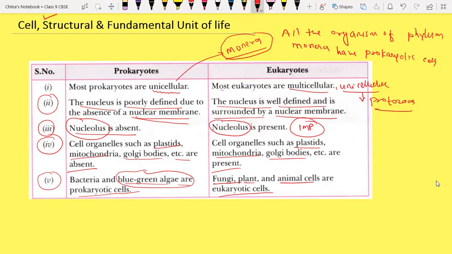I think Nihar was about to add one point here. Yes, Nihar. Sir, I was asking whether ribosome is a cell organelle. Yes, beta, it is. Ribosomes and lysosomes are all cell organelles. See, what happens generally, suppose here we have the mRNA. What is mRNA? It is messenger RNA.